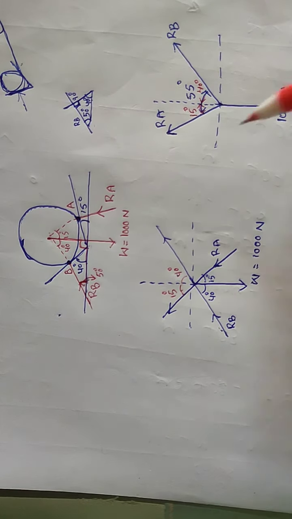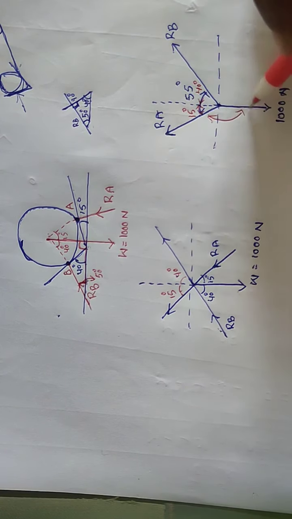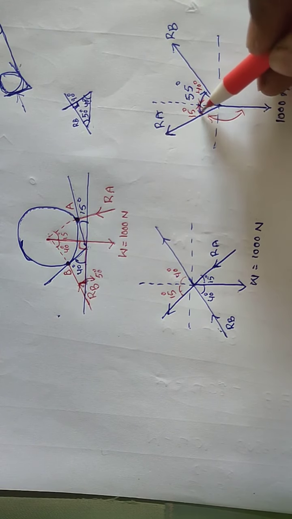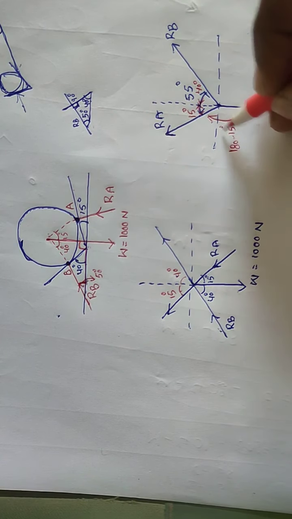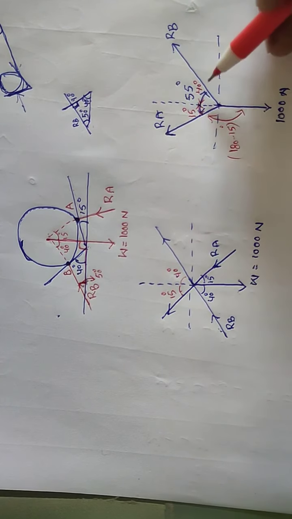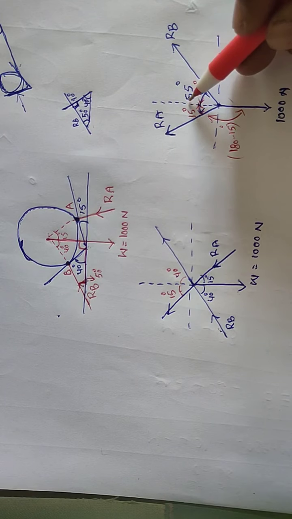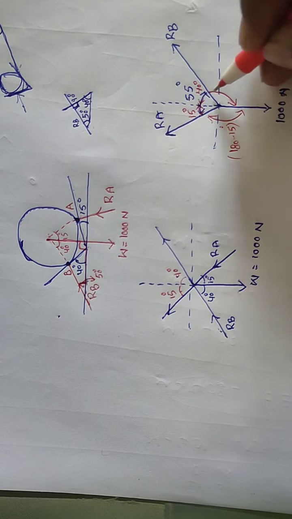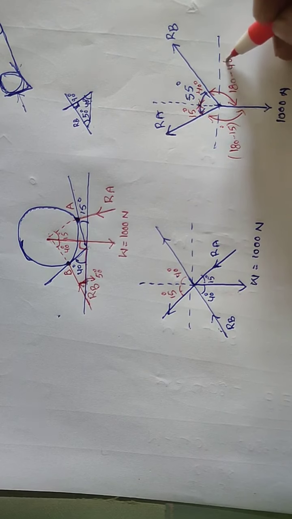So now the angle between RA and 1000 Newton: this is a vertical line, that means the total is 180 degrees. Already 15 degrees is taken, so the remaining angle is 180 minus 15. Here also the total angle is 180 degrees, and already 40 degrees is completed. So the remaining angle between RB and 1000 Newton is 180 minus 40 degrees.